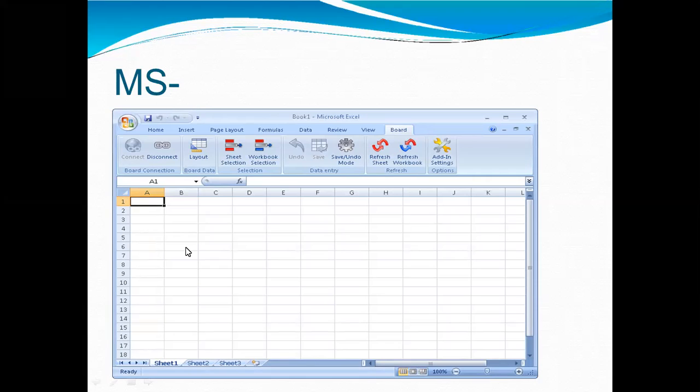The point where a column and a row meet is called a cell. The address of a cell is given by the letter representing the column and the number representing the row. How to open Microsoft Excel? Click on the Start menu. Then point to all programs. Point to Microsoft Excel and click on Microsoft Excel.